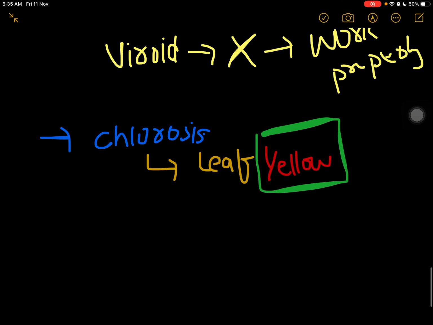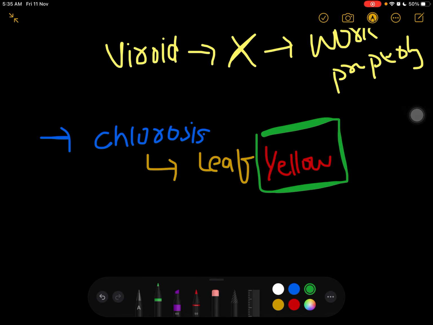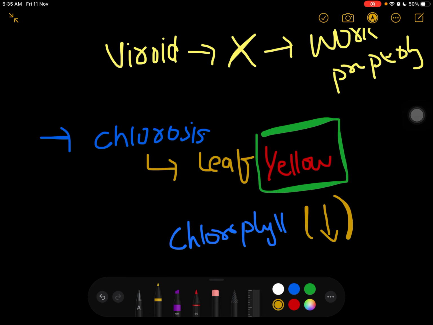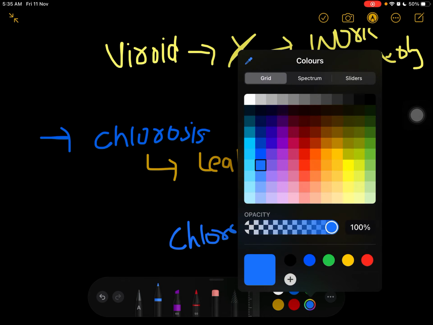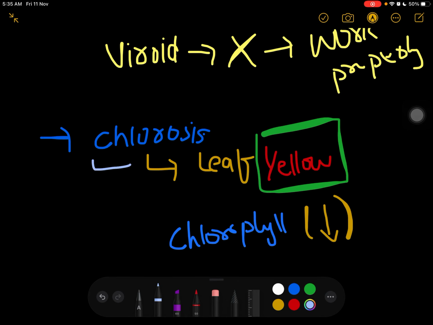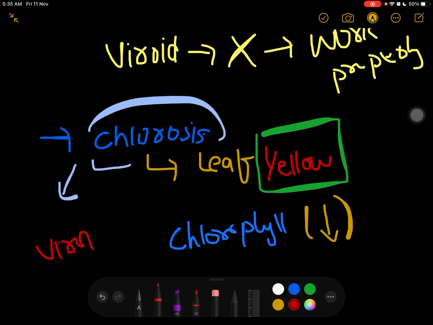Because maybe the amount of chlorophyll has decreased, so that's why the leaf will turn yellow. And this disease is known as chlorosis, and it is also caused by viroids.